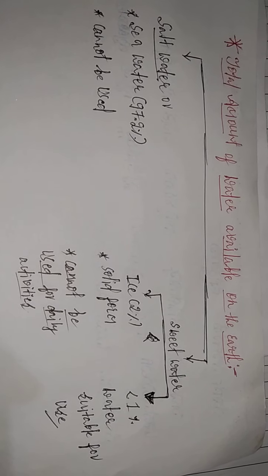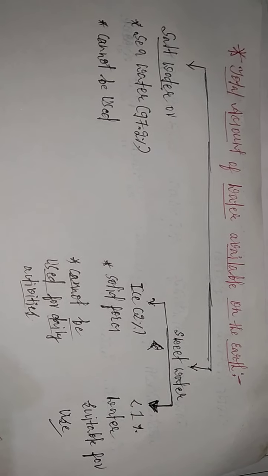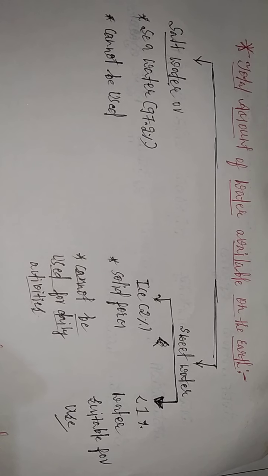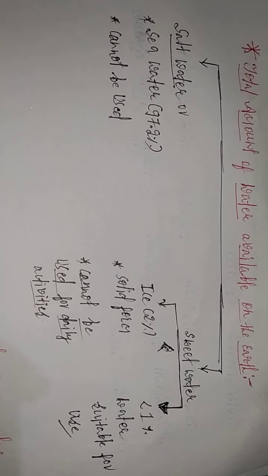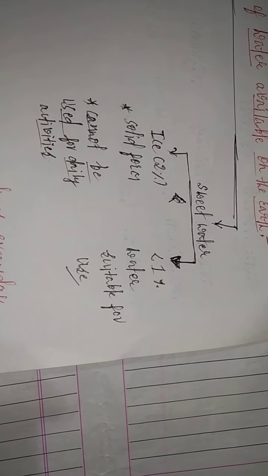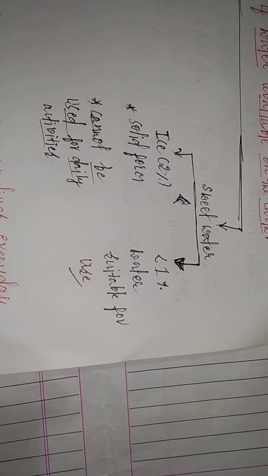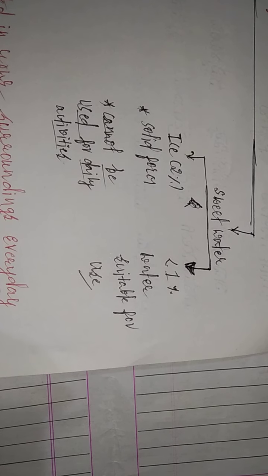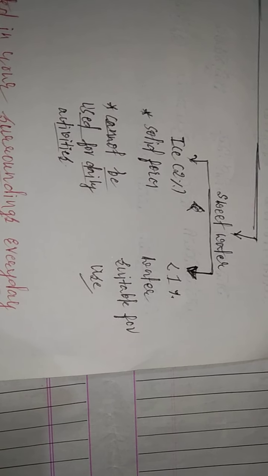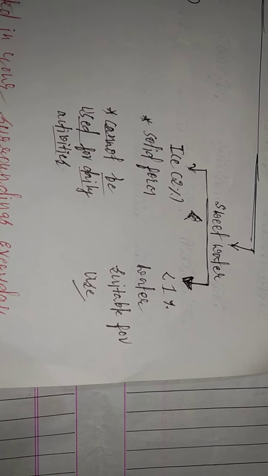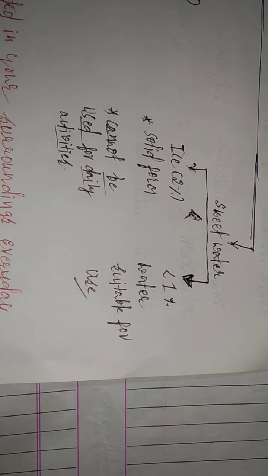I will once again repeat it. Of the total water on the earth, salt water or sea water is 97.2%, and it cannot be used. In the sweet water, 2% is the solid form of water that we call ice, and it cannot be used for daily activities. Less than 1% of water is suitable for use, for drinking, cooking and other daily activities.